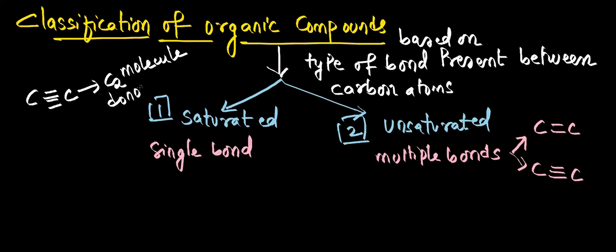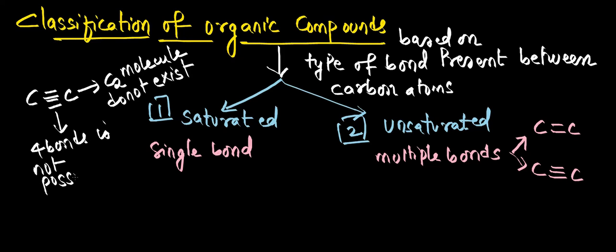So the C2 molecule does not exist. That means it is unstable. That means 4 bonds between carbon to carbon is not possible. Multiple bonds means either double bond or triple bond, not more than that. So saturated means single bond, unsaturated means either double or triple.